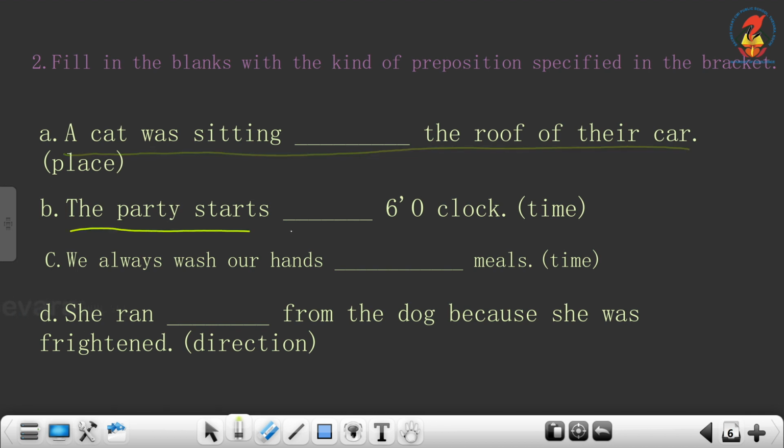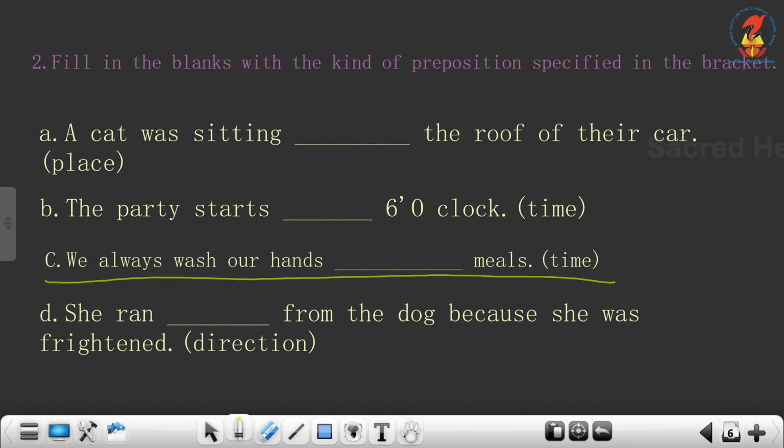B, the party starts dash 6 o'clock. Time. So, for time what do we use? We use at. Yes. We always wash our hands dash meals. Time. So, when do you wash your hands? Before meals and after meals. So, here we will use before meals.